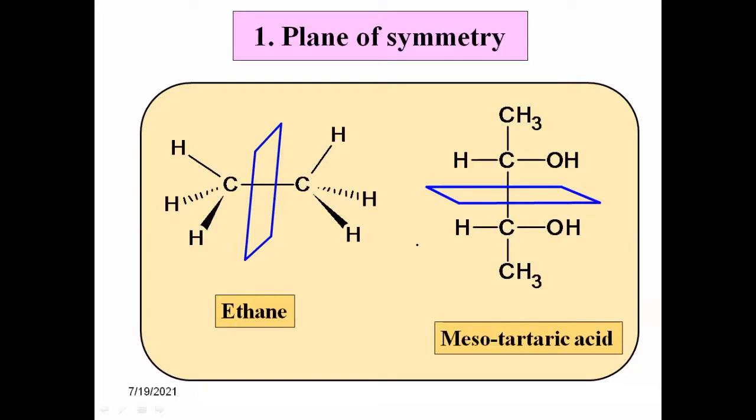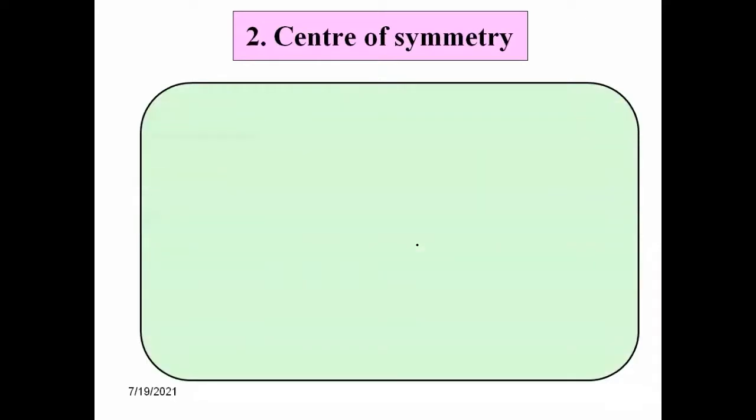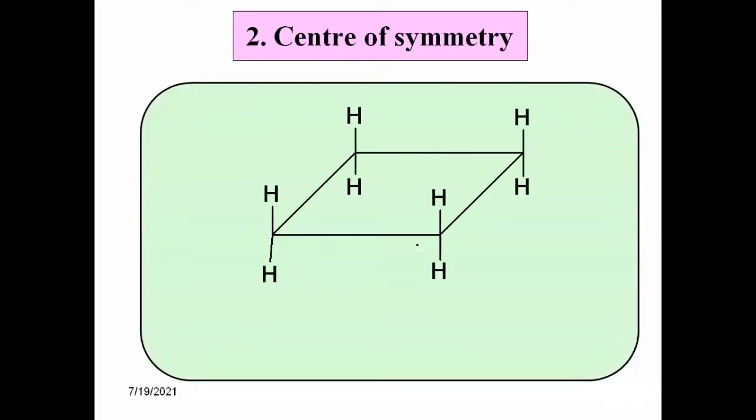Okay, this is the first element, plane of symmetry. Now let us see the second one, center of symmetry. Okay, consider one example. I will take the example of a cyclic compound. Okay, this is the cyclic compound, just like benzene. Okay, now how many carbons are there in the cycle?